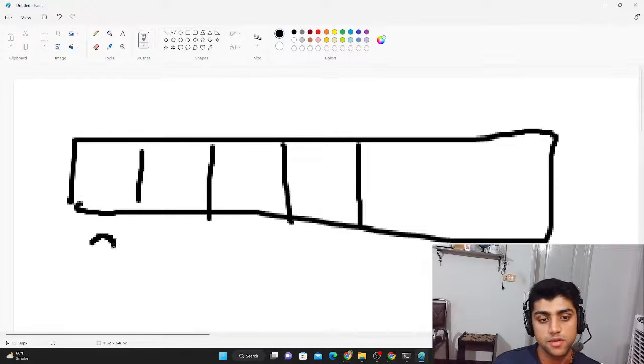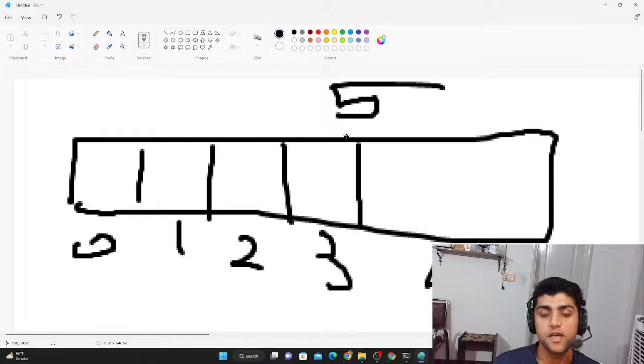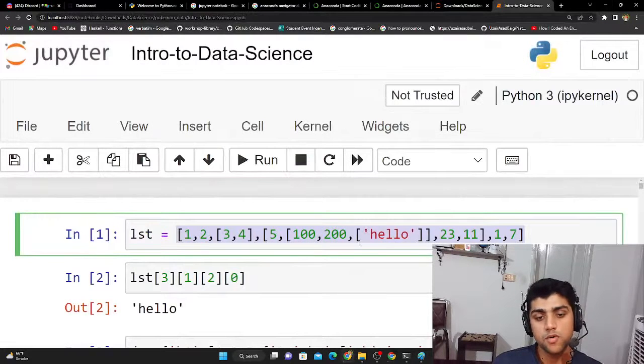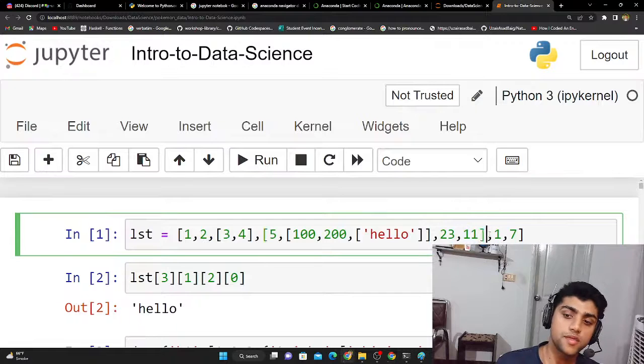Just consider that this is 0, 1, 2, 3, and then 4, but the total thing will be of length 5. It starts from 0, and they're comma separated, so this is the next element. So 0, 1, and then this whole thing is 2, then this entire thing is 3, then because the comma is over here, this is 4, then 5, then 6, and then 7.